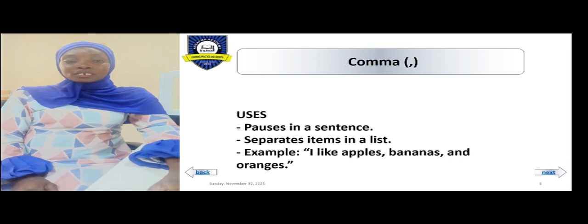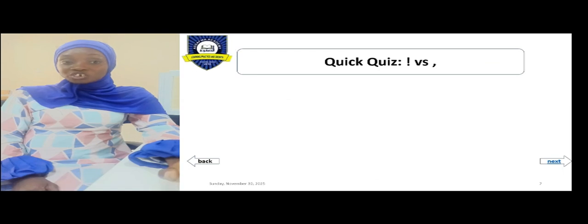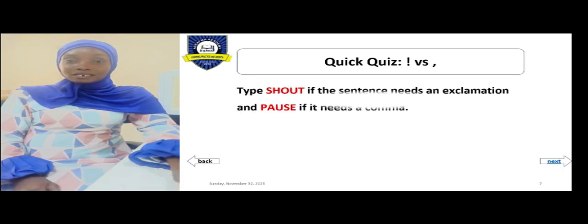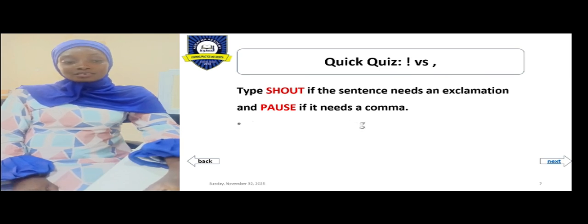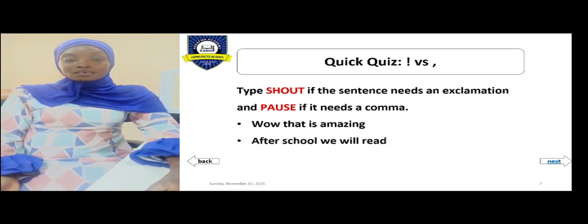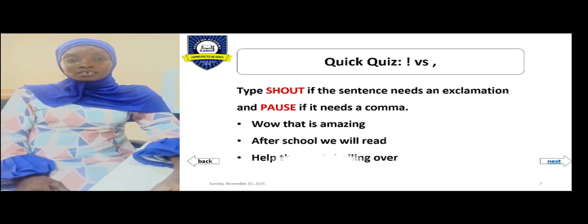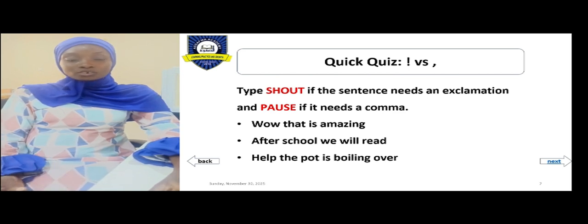Now let's quickly do this quiz. I want you to quickly type in the comment section, shout if this sentence needs an exclamation, and pause if it needs a comma. The first sentence, wow, that is amazing. The second sentence, after school, we will read. And the last sentence for our quiz today is, help, the pot is boiling over. Now that is that. I believe you have all done that in the comment section.